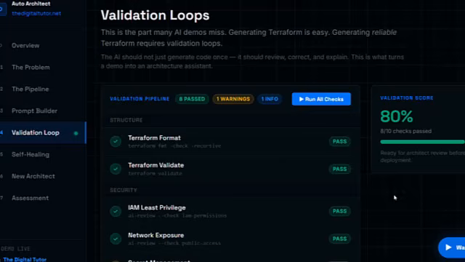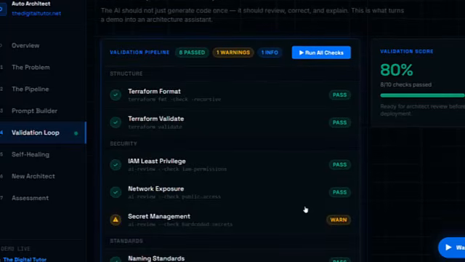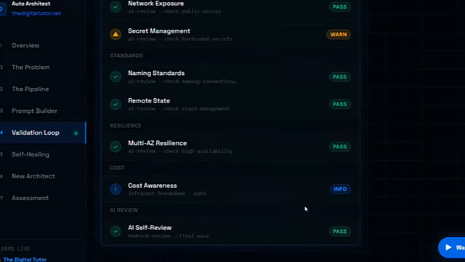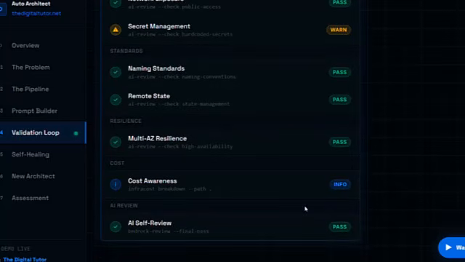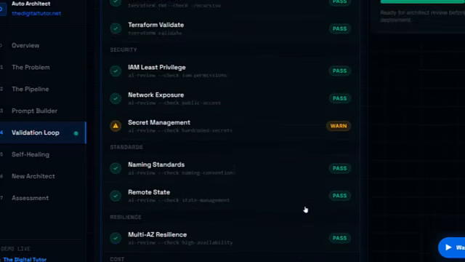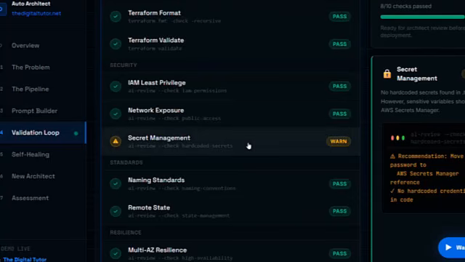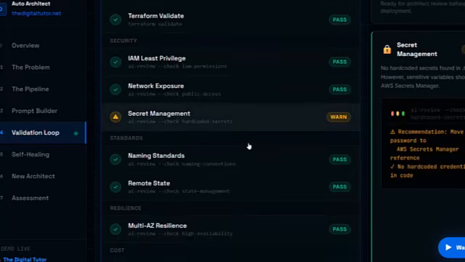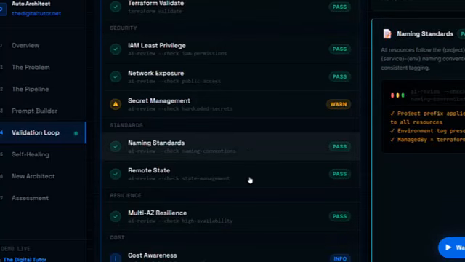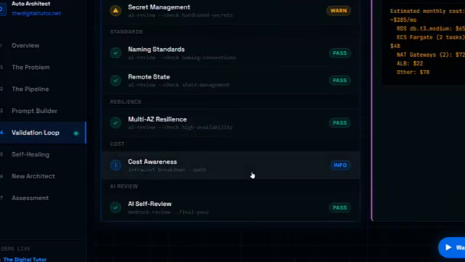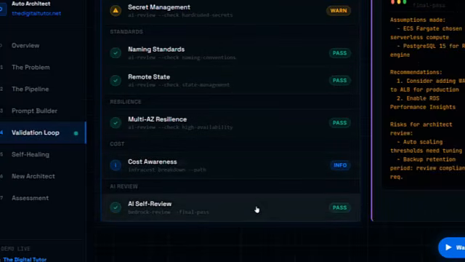When we click generate, the system creates a Terraform module structure. And notice something important. A serious Terraform output should not be one giant messy file. That is not how mature teams work. A better structure separates the infrastructure into modules. For example, a network module, a security module, an ECS module, an RDS module, an IAM module, a monitoring module, a variables file, an output file, a provider configuration, the backend configuration, and a README file.